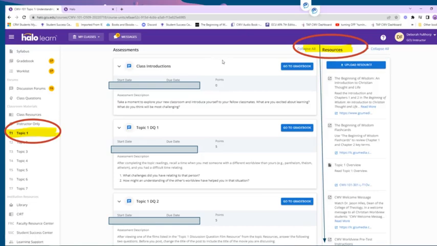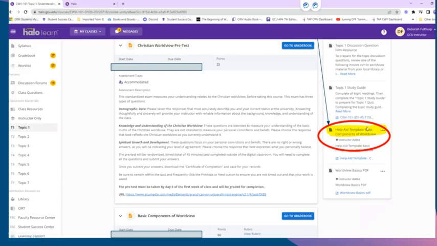You can find this help aid template in several places. The resources tab to the right, you're going to scroll down until you see this, the help aid template, basic components of worldview, and this is going to be in your resources tab.